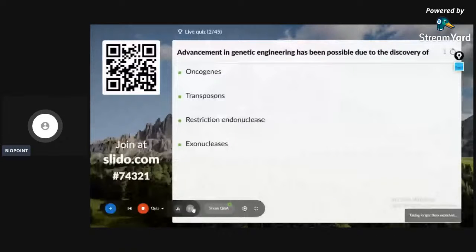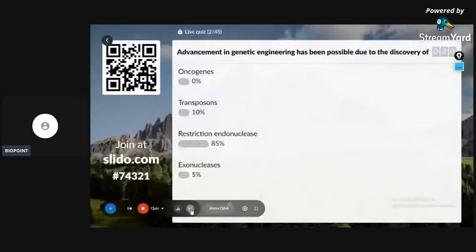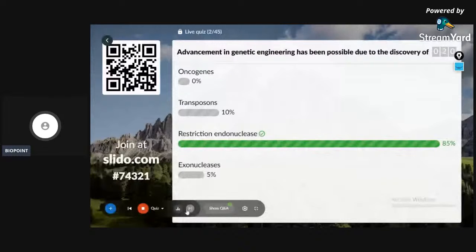Breakthrough in genetic engineering has been possible due to the discovery of oncogenes, transposons, restriction endonuclease, and exonuclease. 5 seconds remaining for the question. Let's have the majority answer on the screen. 85% of the students gave the correct answer. Third question on the screen.